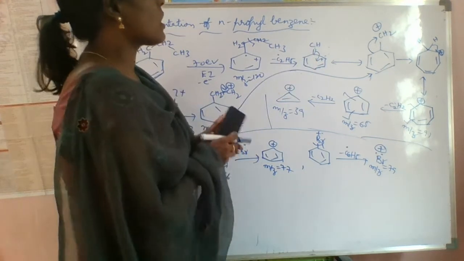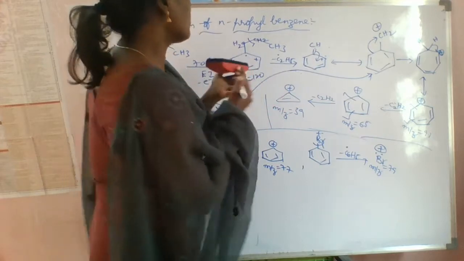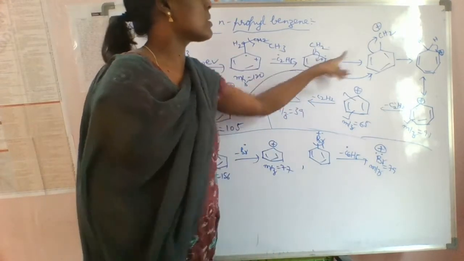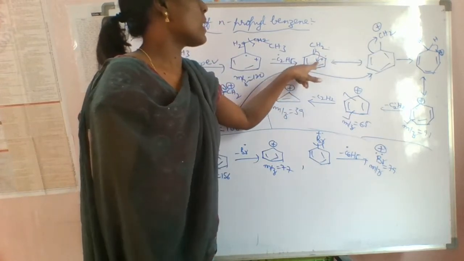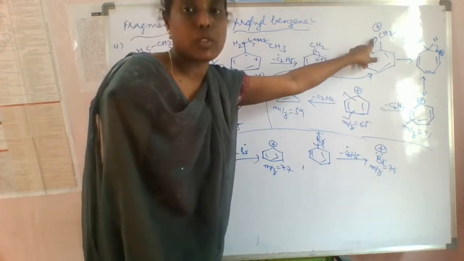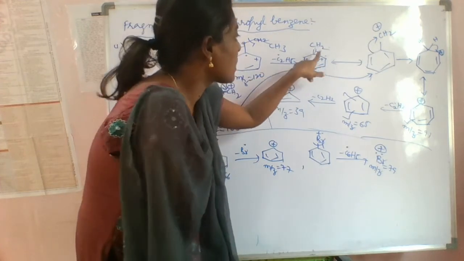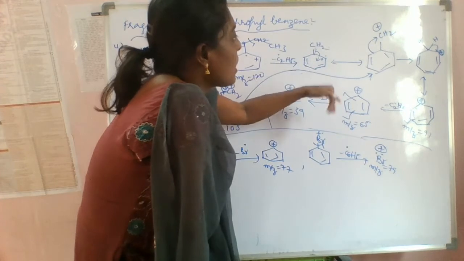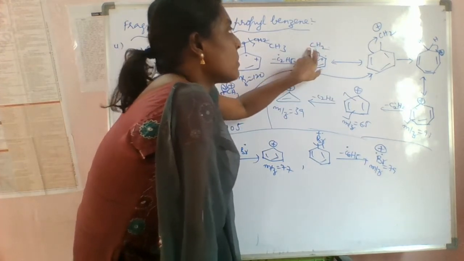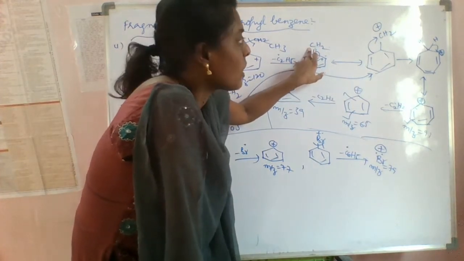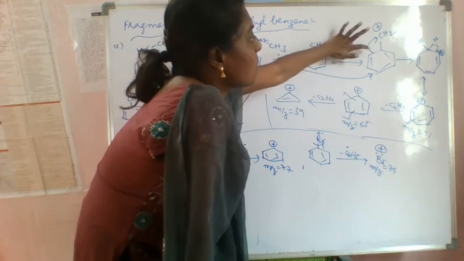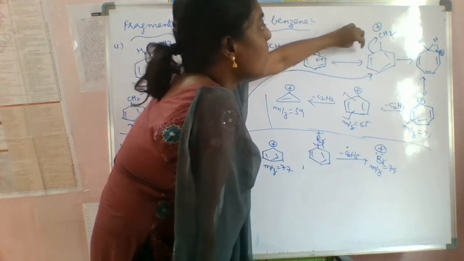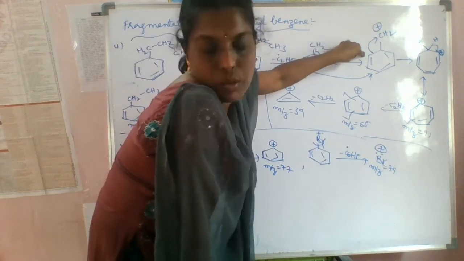Next we have to shift this double bond. What happens? This positive charge will be nullified and this carbon gets the positive charge, because here we are shifting the double bond. So next what happens? Immediately this bond shifts towards this positive charge, thereby forming the positive charge here.